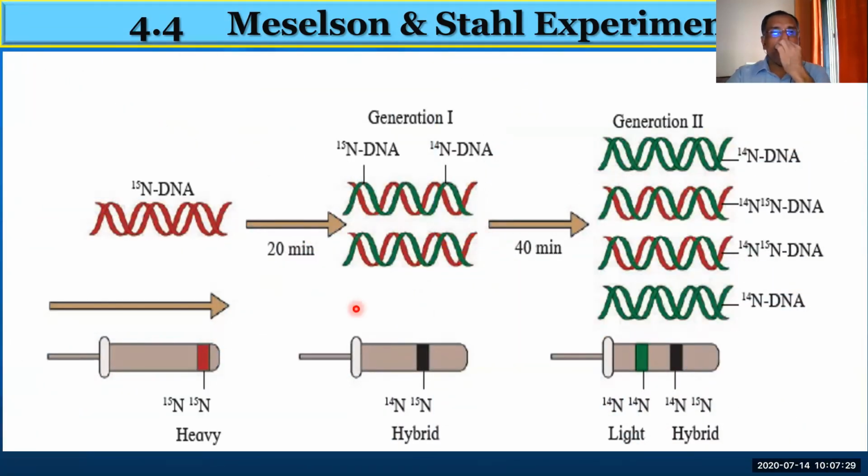Okay, now you see this experiment, you can understand what I said in the previous slide. Now you see, this is N15, totally N15. Look at the density. Where did it go? Where is this DNA located? Which layer is it located in now? Because it is heavy, it went to the bottom of the test tube. Okay. After that, they kept it in N14 for 20 minutes, and then they noted its density. It is not at the bottom, it moved a little forward, to here. See the layer over here.